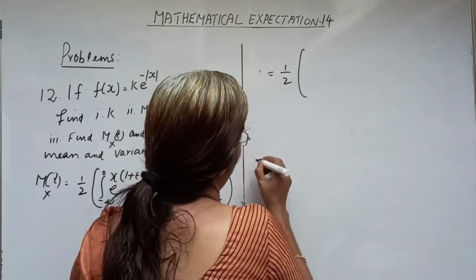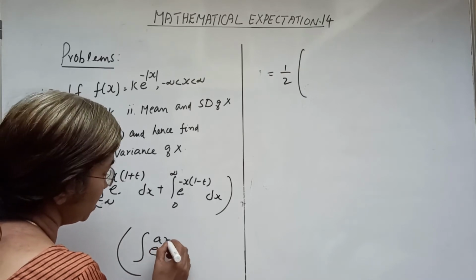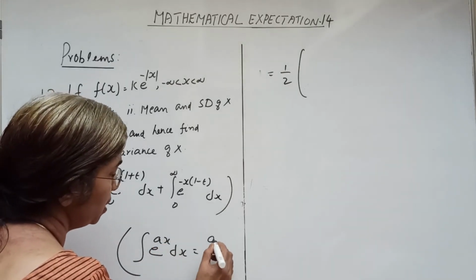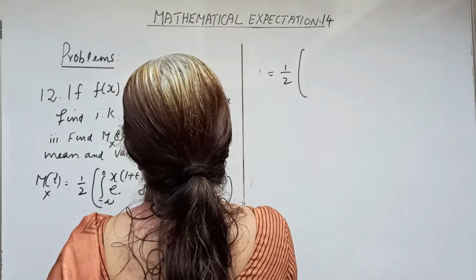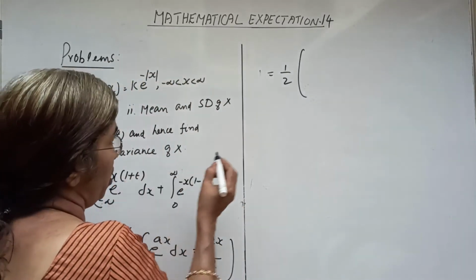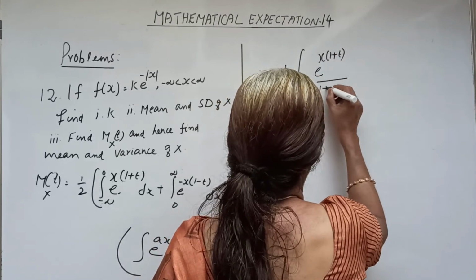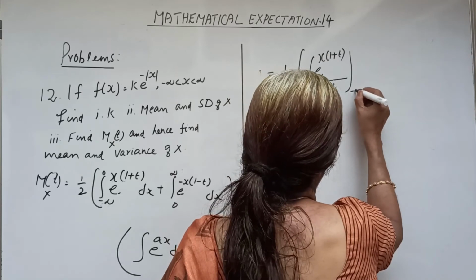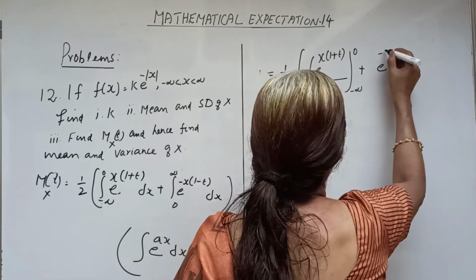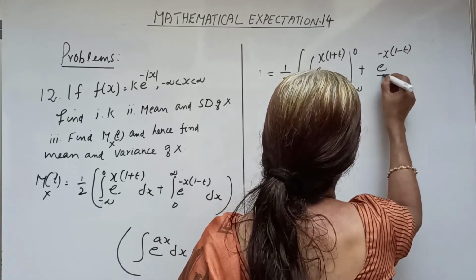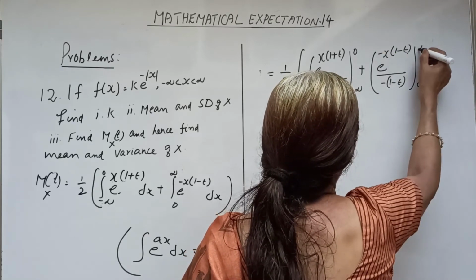We know the integral of e^(ax) dx equals e^(ax)/a. So the integral from minus infinity to 0 of e^(x(1+t)) dx is e^(x(1+t))/(1+t) over minus infinity to 0, plus e^(-x(1-t)) divided by minus of (1-t) over 0 to infinity.